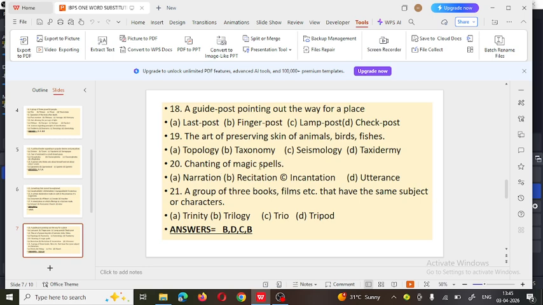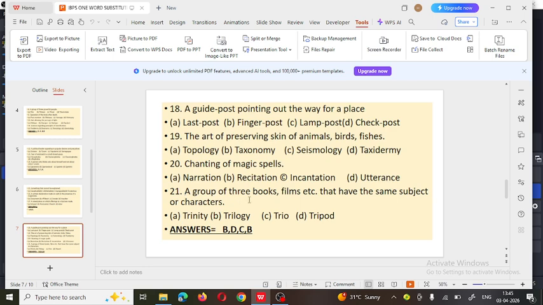Next, chanting of magic words. Magic words chanting is called. Options are narration, recitation, incantation, and utterance. So it is called incantation, meaning the magical words which we use to cast a spell.